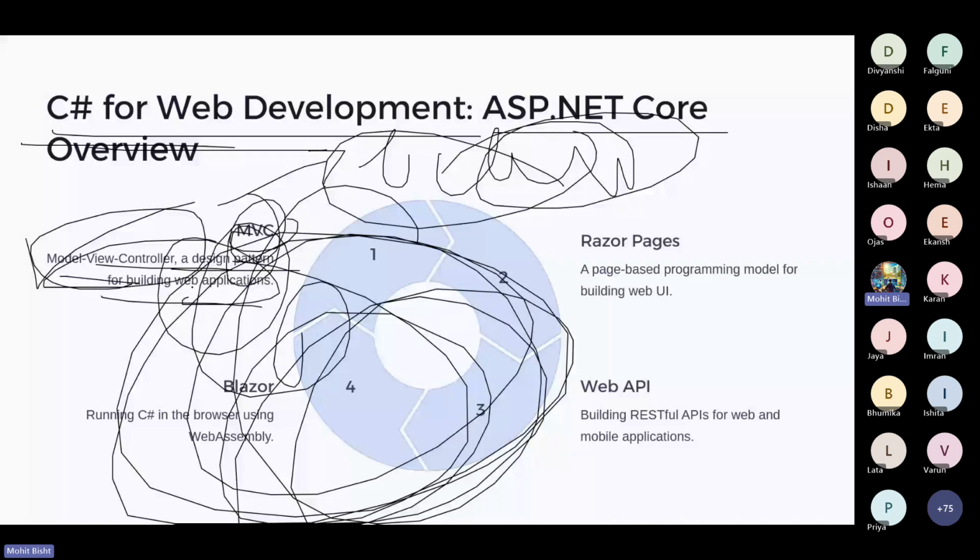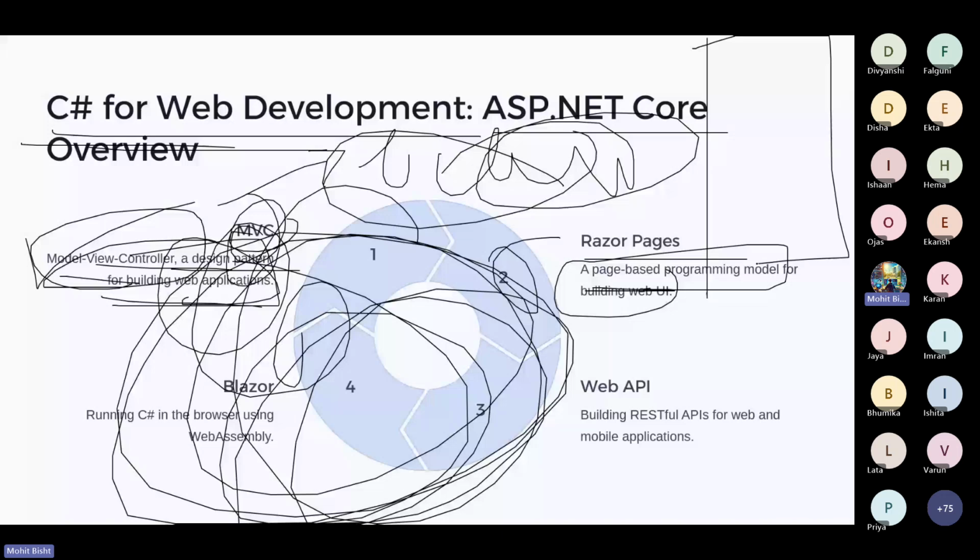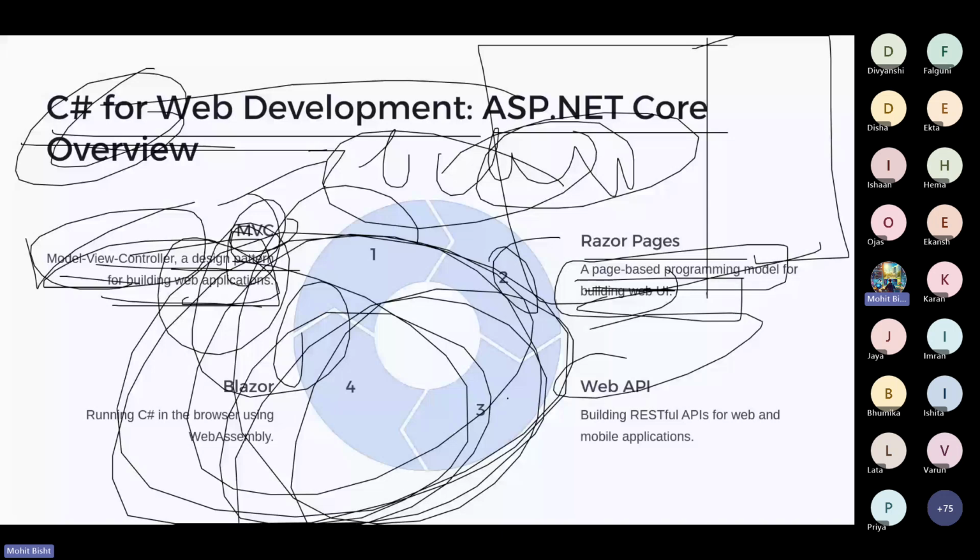Then, second, we have Razor Pages, a page-based programming model for building UI. Pages are like the HTML you use for web development, and for C Sharp we use Razor Pages for building UI. Then we have web APIs for building RESTful APIs. RESTful APIs are used for integration, right? The basic idea is that you can communicate with other APIs and play around with them, right?